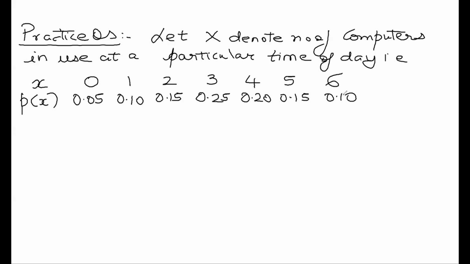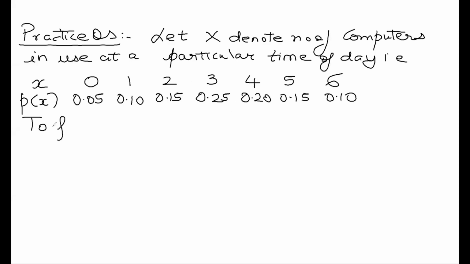So X denotes the number of computers in use at a particular time of the day. How will you interpret this? Probability that 3 computers are in use on one particular day is 0.25. Similarly, how will I interpret this? Probability that 6 computers are in use at any one particular time of the day is 0.1. Okay, so you should also know how to interpret it.